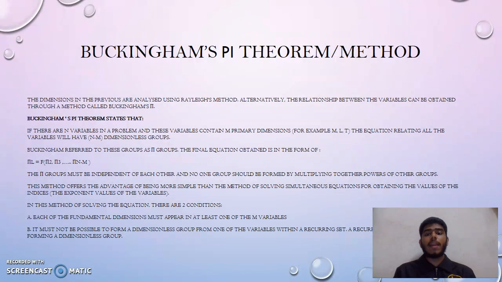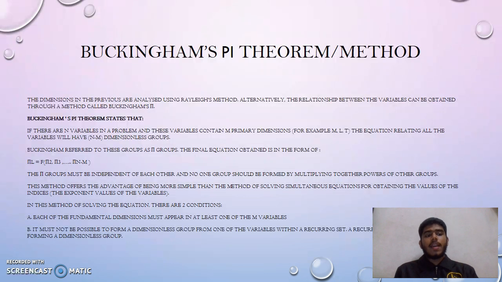Next is Buckingham's pi theorem method. The dimensions in the previous example were analyzed using Rayleigh's method. Alternatively, the relation between the variables can be obtained through a method called Buckingham's pi. Usually, Buckingham's pi method is used when Rayleigh's method takes too long. Buckingham's pi helps us do a big calculation in a smaller way with faster speed.